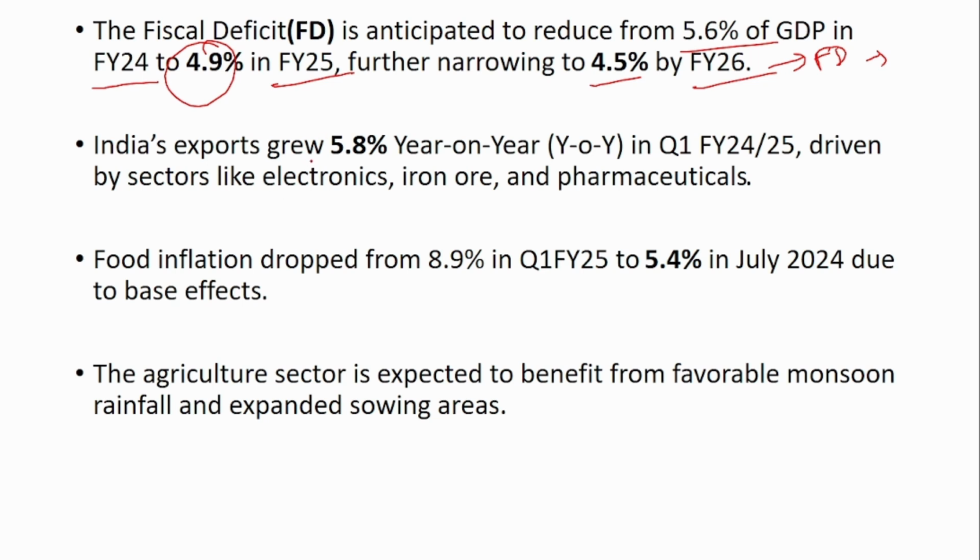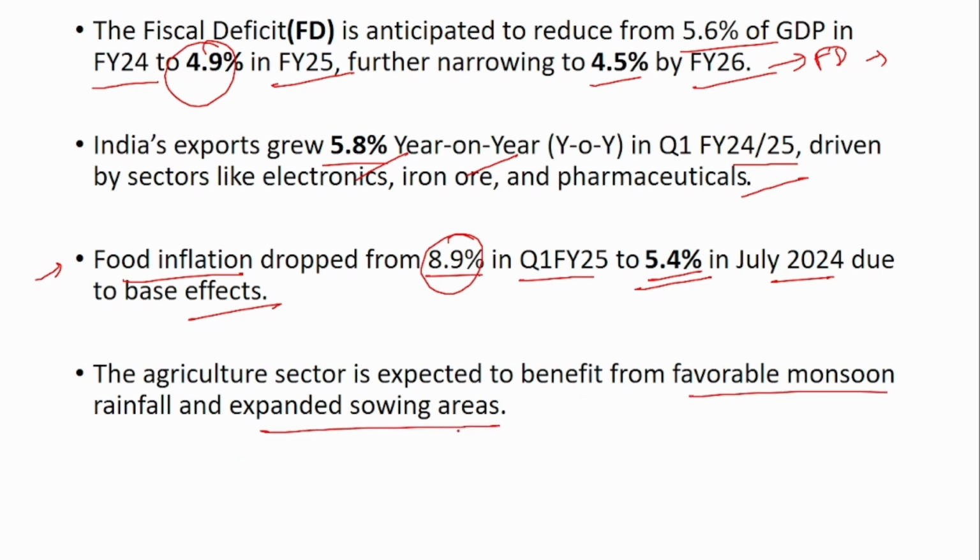And then India's exports grew by 5.8% year on year in Q1 financial year 25, driven by sectors like electronics, iron ore and pharmaceuticals. Food inflation dropped from 8.9% in Q1 financial year 25 to 5.4% in July 2024 due to the base effect. Next, the agriculture sector is expected to benefit from favorable monsoon rainfall and expanded sowing areas.